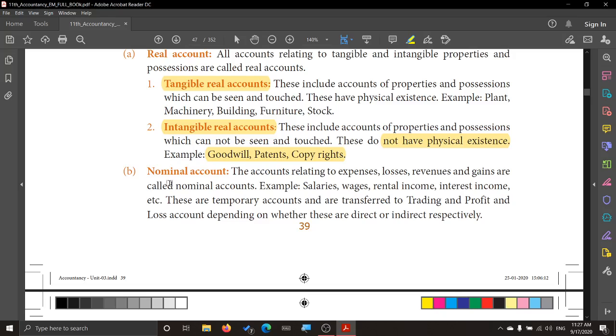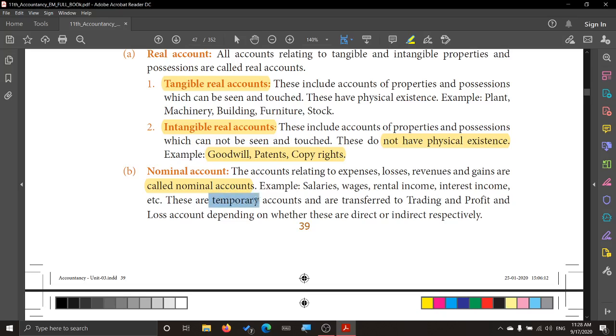So all that is headed under nominal account. Examples are salary, wages, rental income, interest income. Interest income, you get the interest from some sources. So it can be an expense or loss, it can be revenue and gain also. So that is headed under the nominal account.